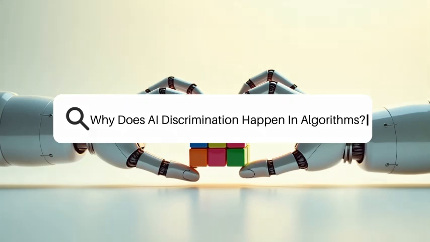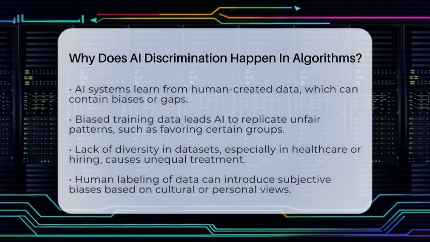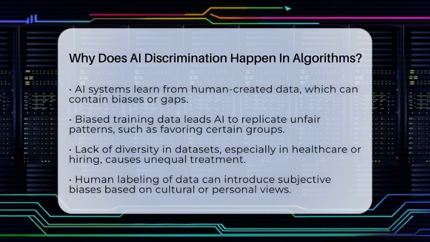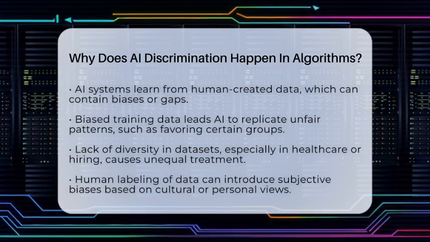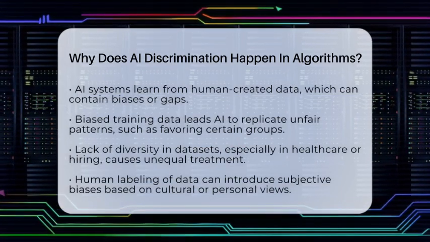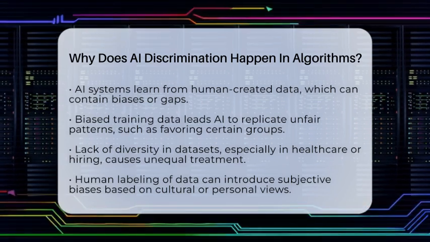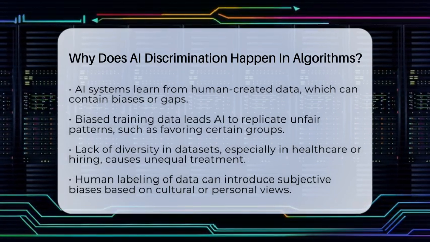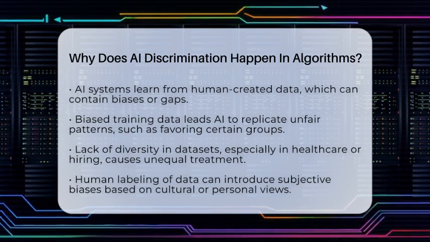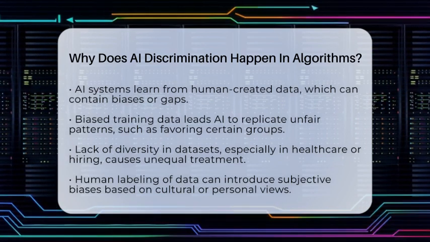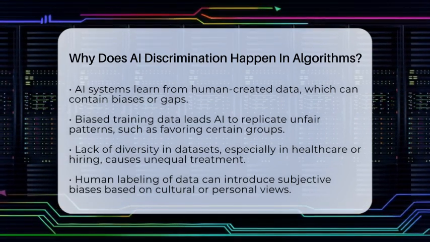Why does AI discrimination happen in algorithms? Imagine a world where machines make decisions that affect your life, from job applications to healthcare. Now ask yourself, are those decisions always fair? AI systems learn from data created by humans, and that's where the problem begins. If the data they learn from is biased or incomplete, the AI will likely repeat those biases.